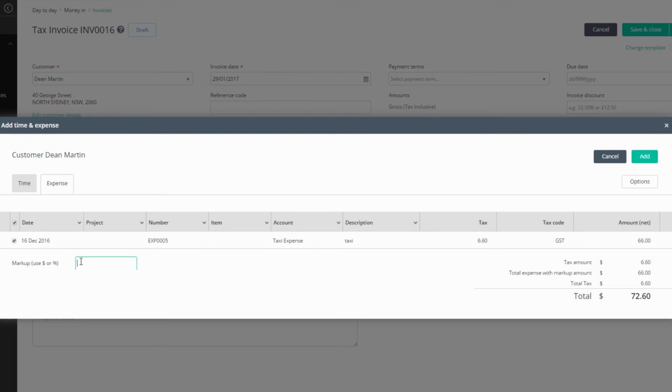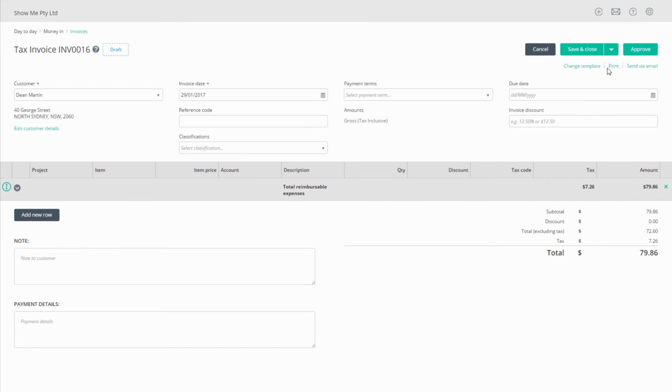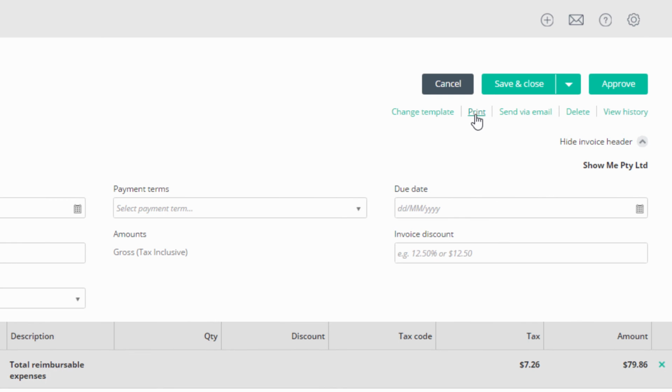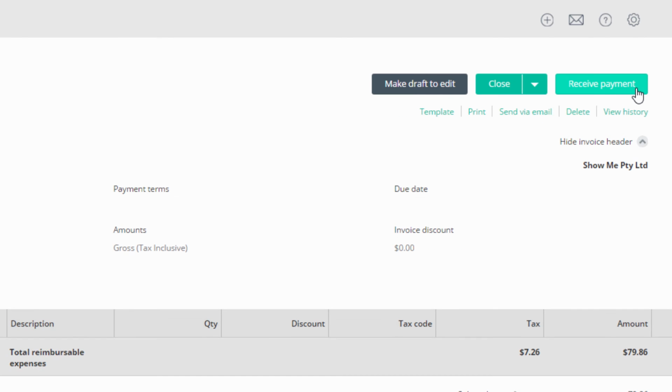Below the table is a markup box where you can apply a percentage or an amount. Enter a value, and when you click out of the markup box, see the amounts change in the bottom right. When done, click on Save. You can then print or email it, or accept payment.